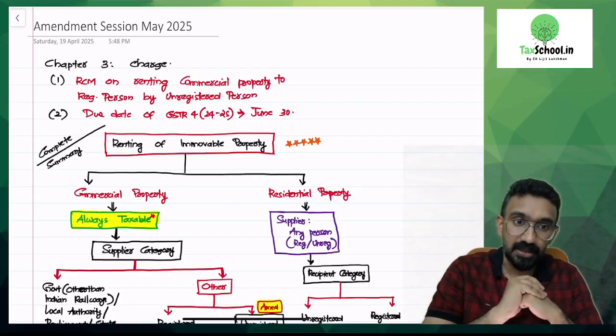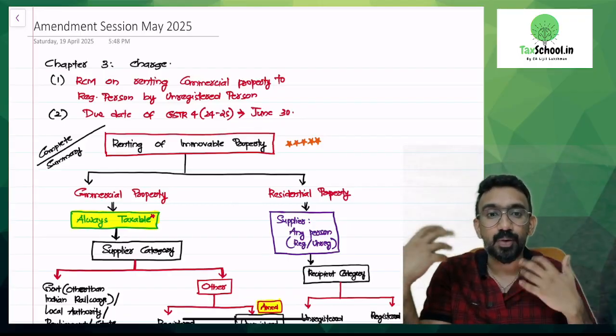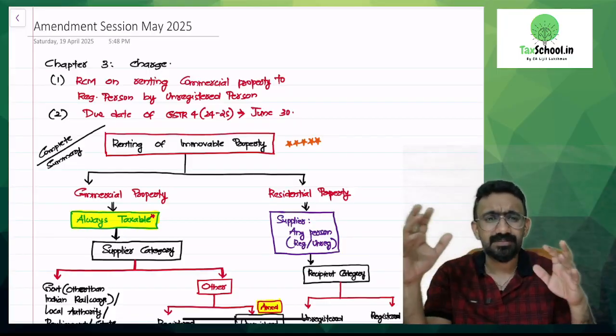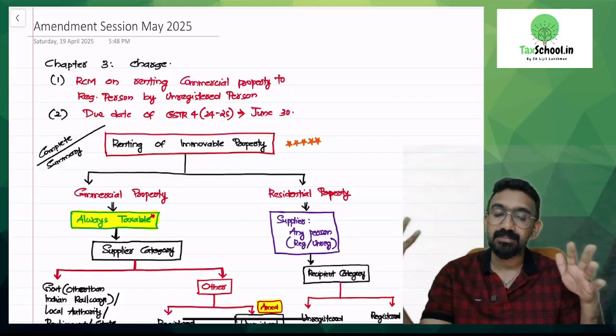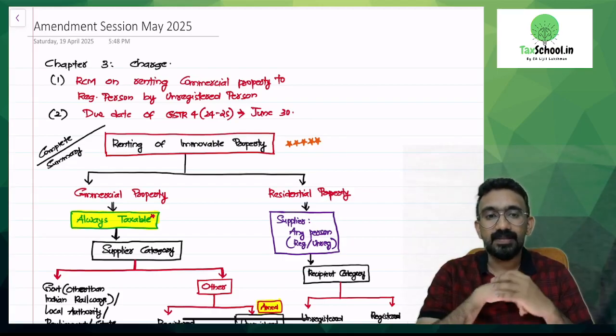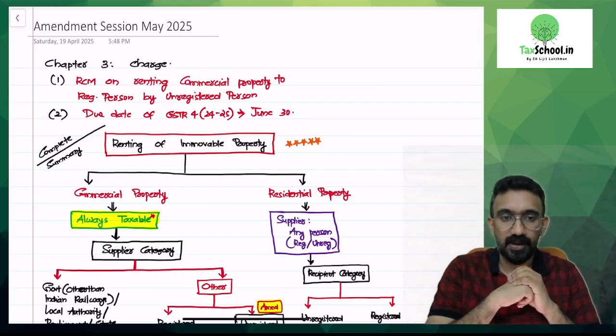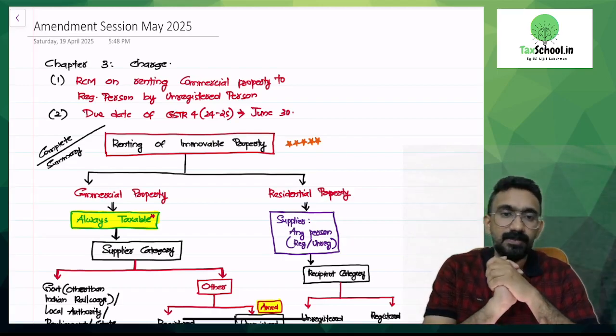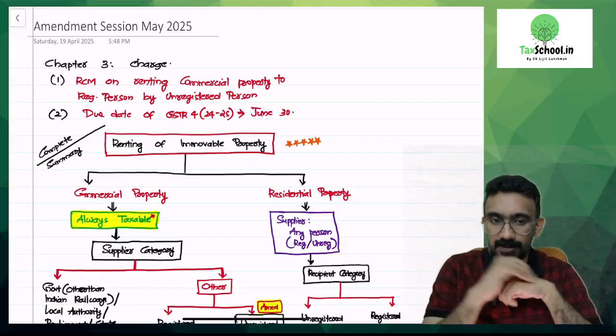I'm starting chapter-wise so that it will be a little easier for you to cover. Some chapter amendments have multiple implications, and I'll also tell you how that can be tested in the examination. All right. So the first amendment that we have is from the charge chapter.